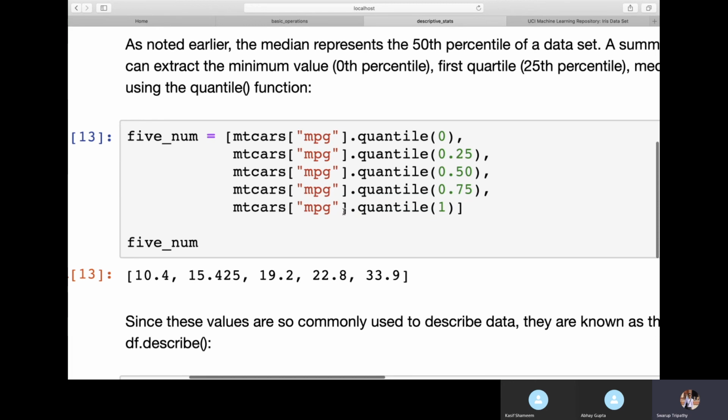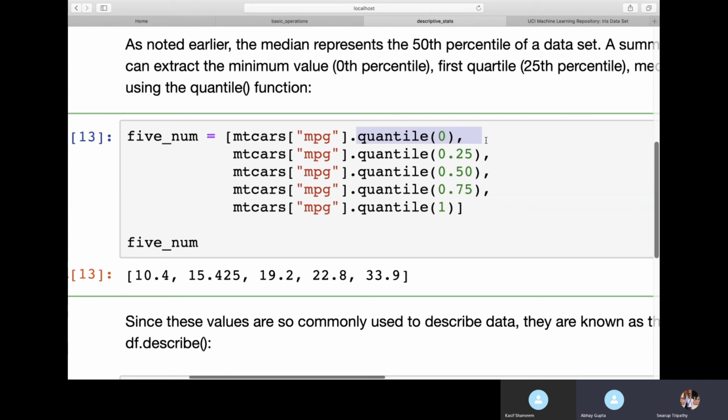Now quantiles are nothing but percentiles, like at what percent you want the value. If you want to know at the 25th position what is the value, you can get it through quantiles. So here I'm getting 5 quantile data, that is 5 summary data. First I'm getting the minimum value, so here I'm saying quantile of 0. 0 means the first position, so that is the minimum value. Then I'm saying the 25th position value. Then the 50th position value. Then the 75th. Then the 100th position.